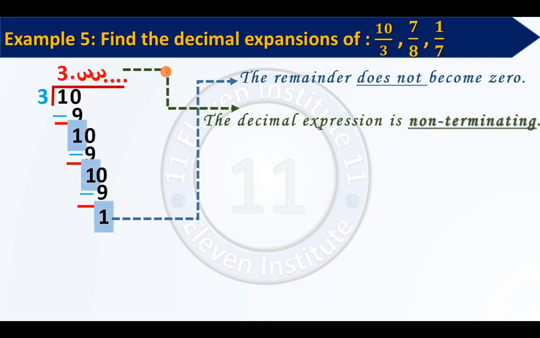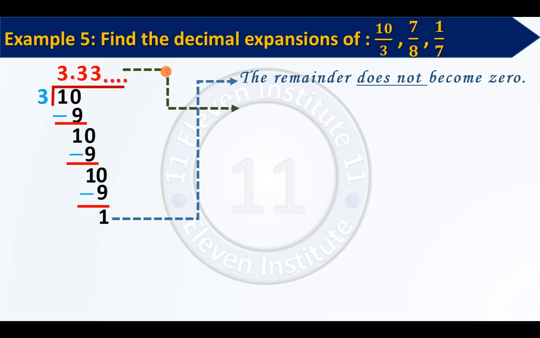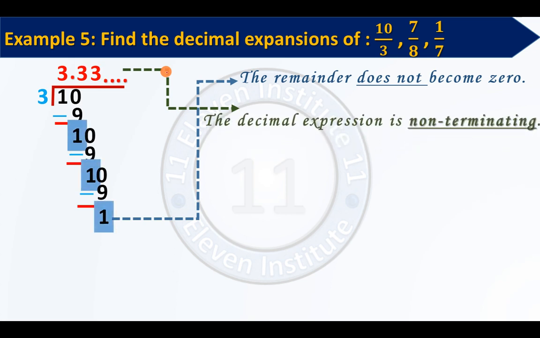One more thing that we can see over here is that your remainder is getting repeated. It does not become 0, that is fine, but your remainder is getting repeated. Here the remainder is 1, again the remainder is 1, again the remainder is 1. Each and every time your remainder gets repeated, at the same time the number in your quotient will also get repeated. You will get 3 only. Now the logic is quite clear.